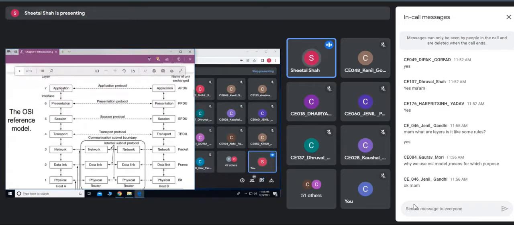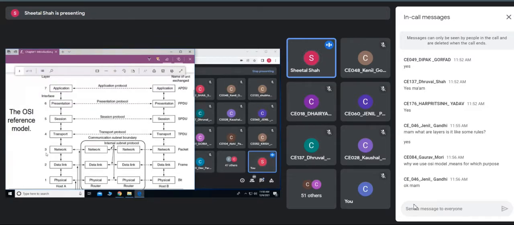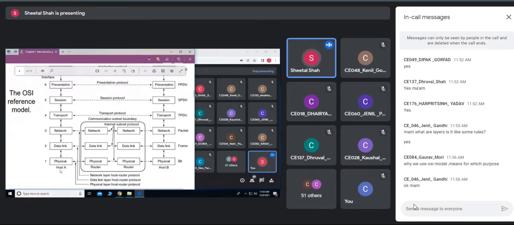So the user A who wants to send a certain message to user B, that message will pass through all these layers, and when it reaches the physical layer, it would be passed to the physical layer of this subnet, or you can say the router. Now here you can see that these three layers, the network layer, data link layer, as well as the physical layer, are communicating with just their neighbor within the network.